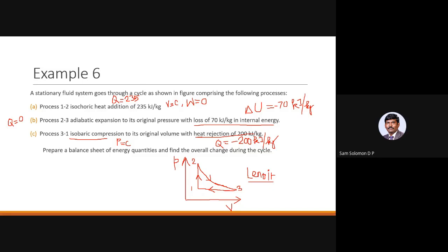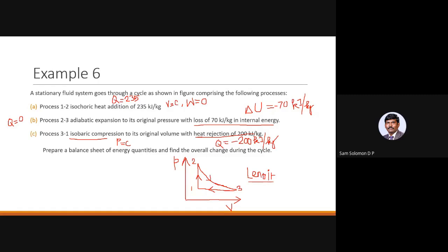Nothing else is given in the problem. So how will we find out delta U and W with just one known value of Q equal to minus 200 kilojoule per kilogram? We can find the internal energy now with the total energy for a cycle set to be 0. So by using that, you will be able to estimate delta U for the 3-1 process.